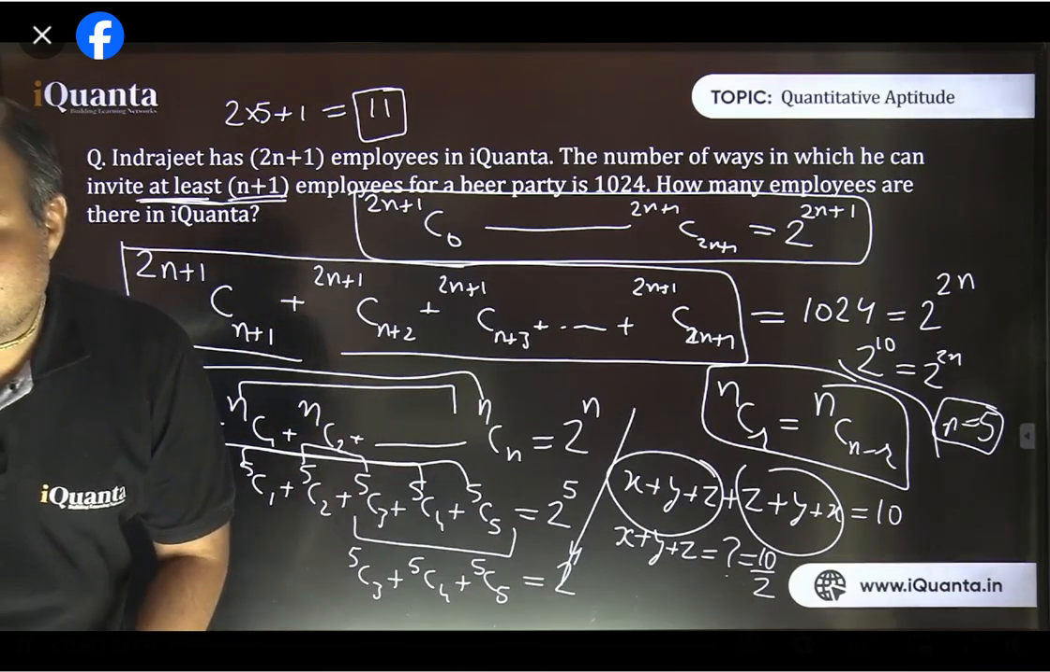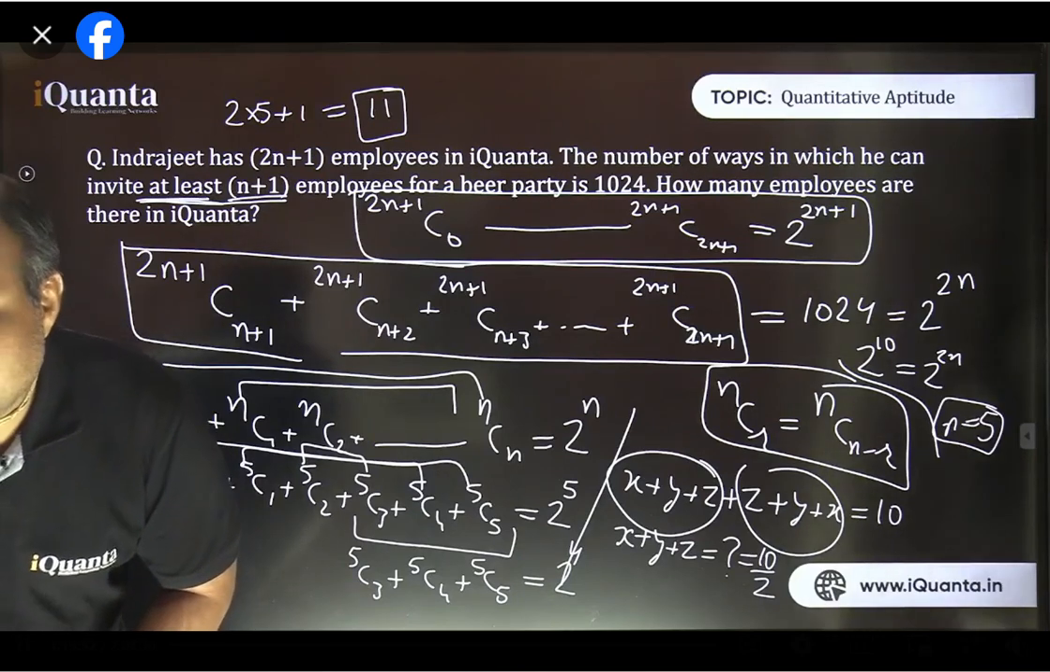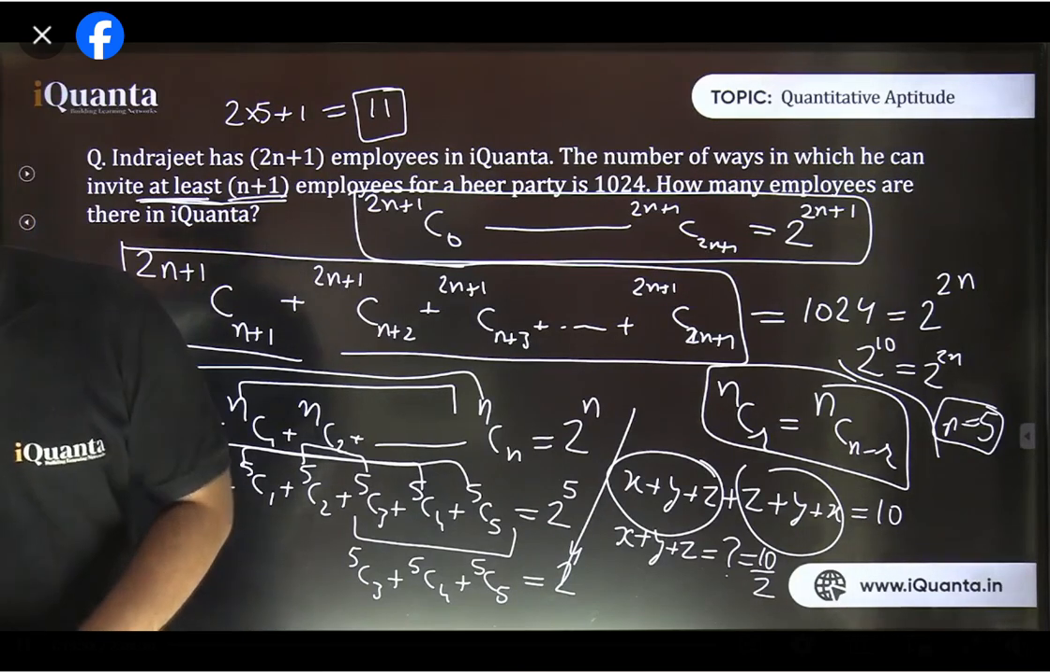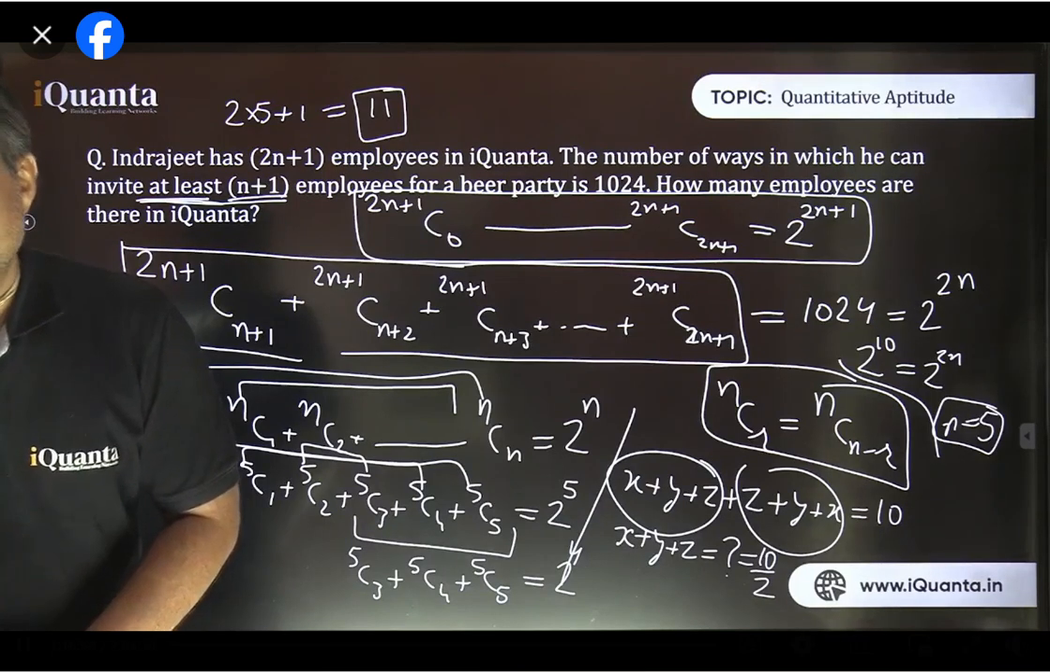Good, Ashani. Nice. You understood. Anshita understood. Nice. Shaurya also understood. Nice. But yeah, let's move further.